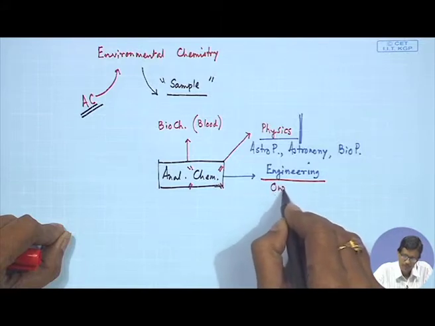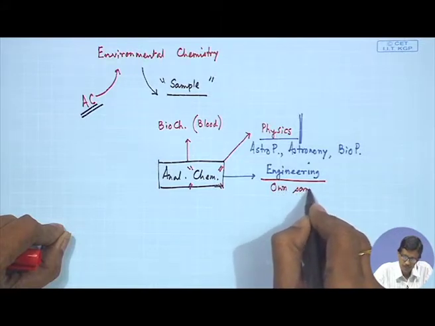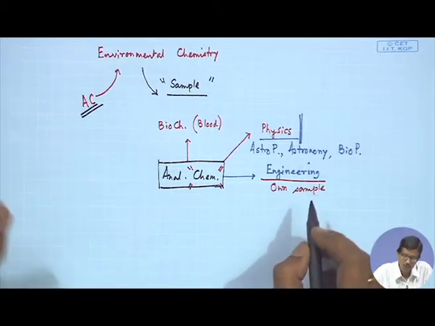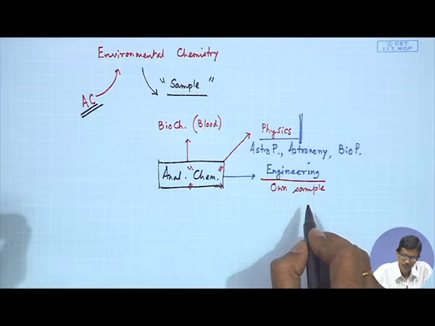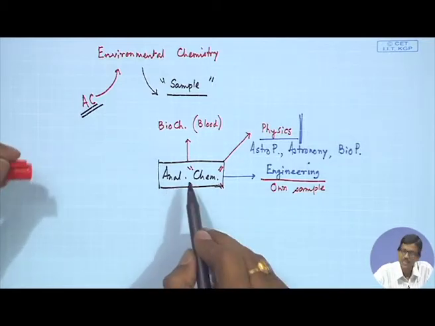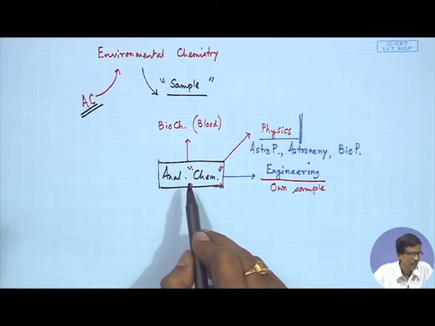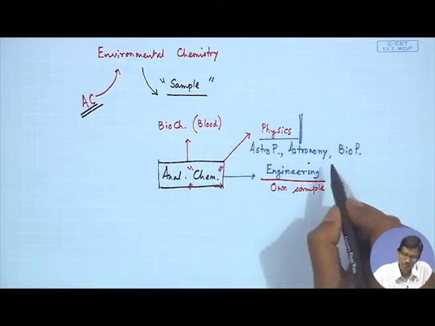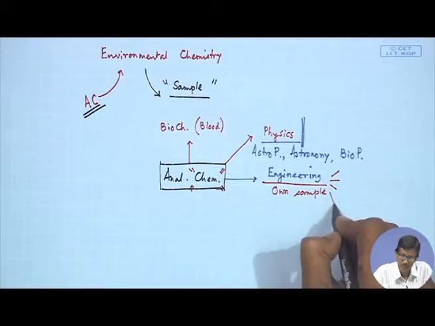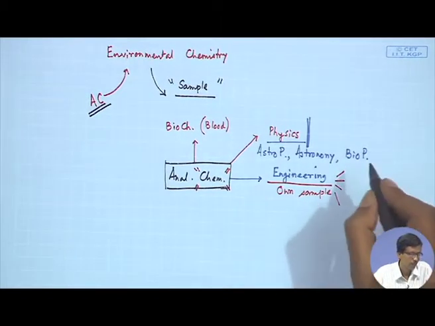So, they can have their own sample for analysis. If you have your own sample in your hand, then we can think of how the basic knowledge of analytical chemistry can be utilized to explain the different problems, because all these engineering problems will be in your hand.